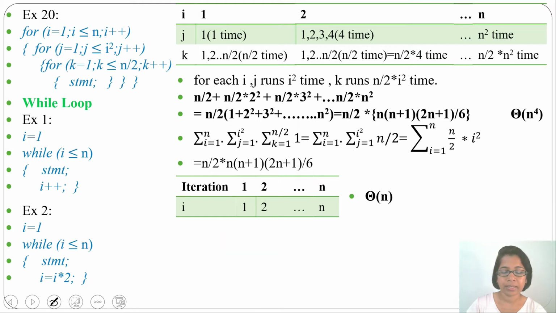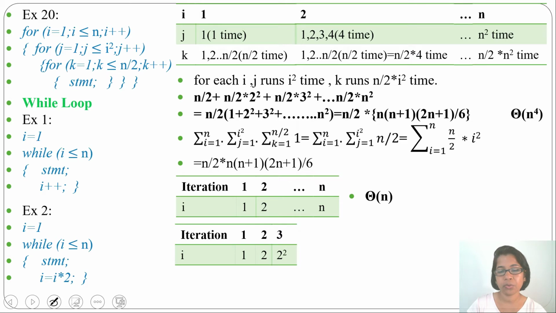Let me analyze this. I will take one variable I. For first iteration, I value will be 1. For second iteration, I value will be 2, that is 1 multiplication 2. Then for third iteration, it will be 2 square, 2 multiplication 2. Then for fourth iteration, I value will be 2 power 3. Like this, it will continue. For k iteration, I value will be 2 power k minus 1.